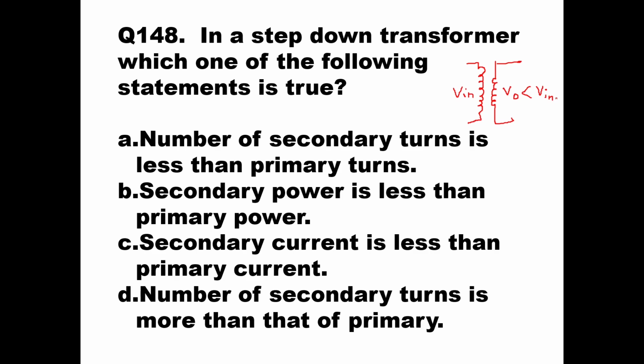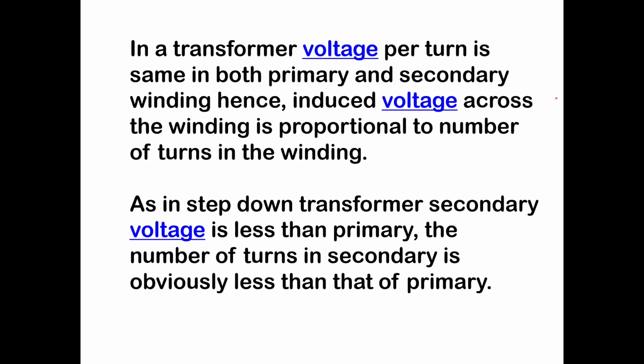Number of secondary turns is less than the primary turns. Then only the output voltage at the secondary will be less than the input voltage at the primary. So here, if you see the explanation, in a transformer, voltage per turn is the same in both primary and secondary winding. Hence, induced voltage across the winding is proportional to the number of turns in the winding.